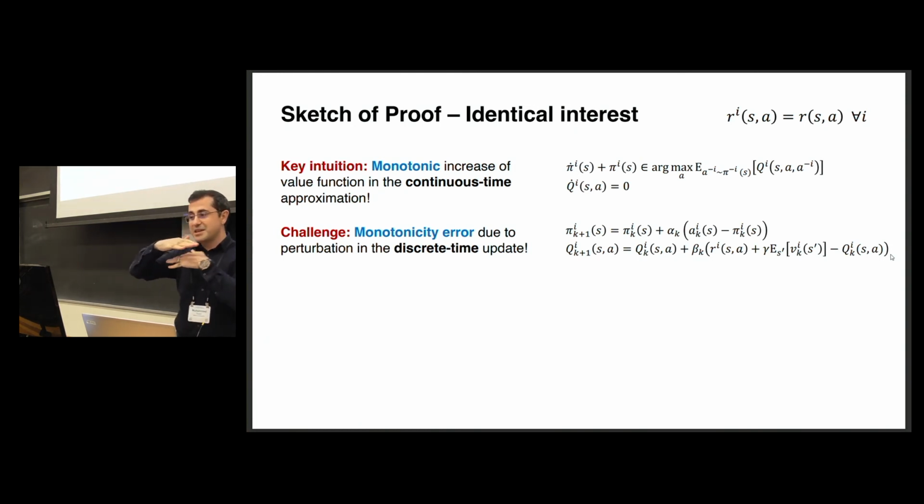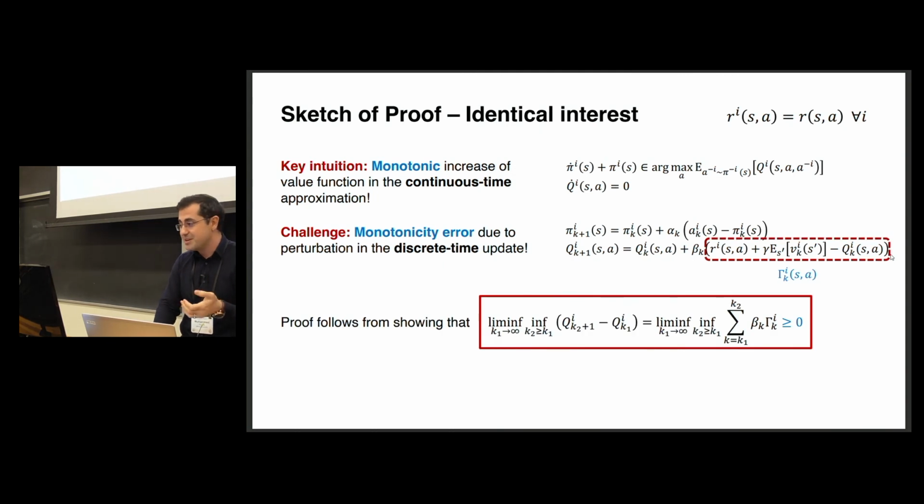But this is just in the continuous time. In the discrete time, there will be perturbation. We will have some monotonicity error. To be able to address that, we will specifically focus on the incremental part and come up with some Cauchy sequence type of convergence, but from one side only. Right? We are mainly interested in non-negativity of the increments. And if we can show this, we are done.